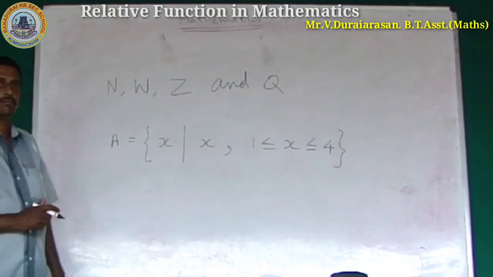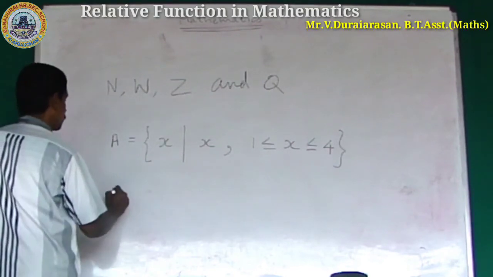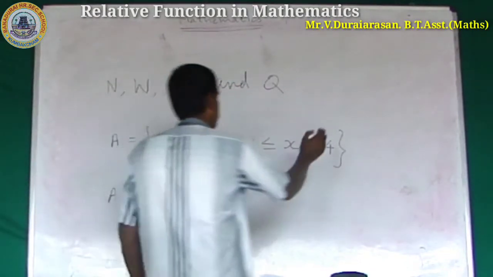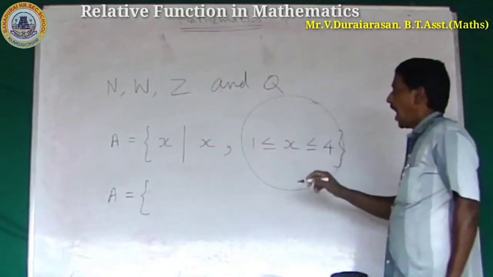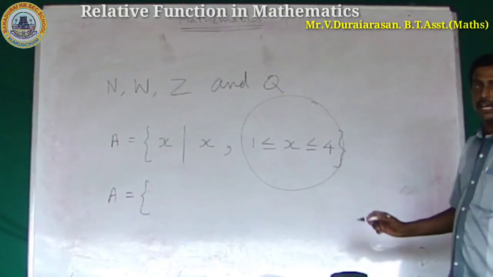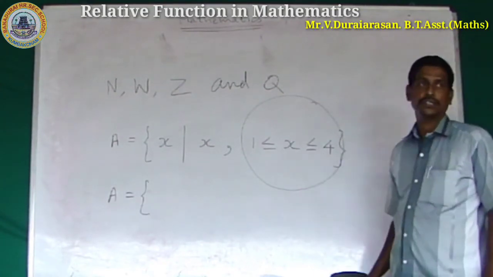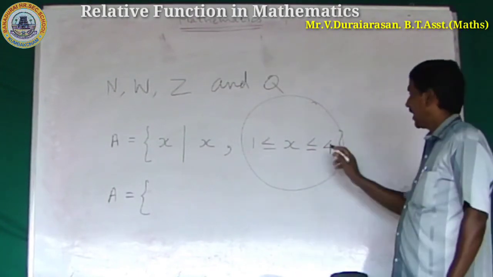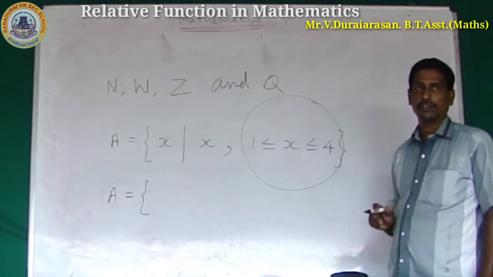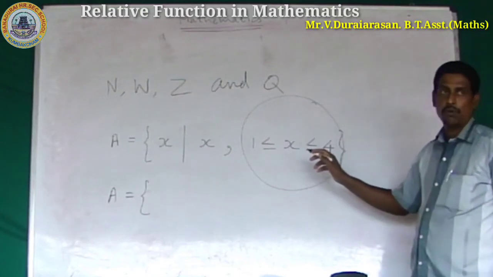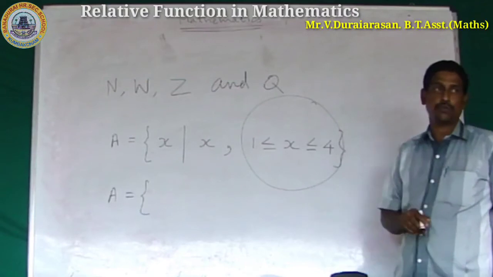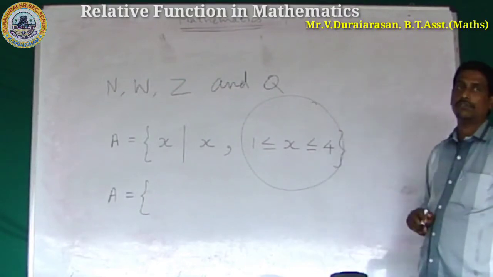A is equal to... How do we read this? x greater than or equal to 1, less than or equal to 4.